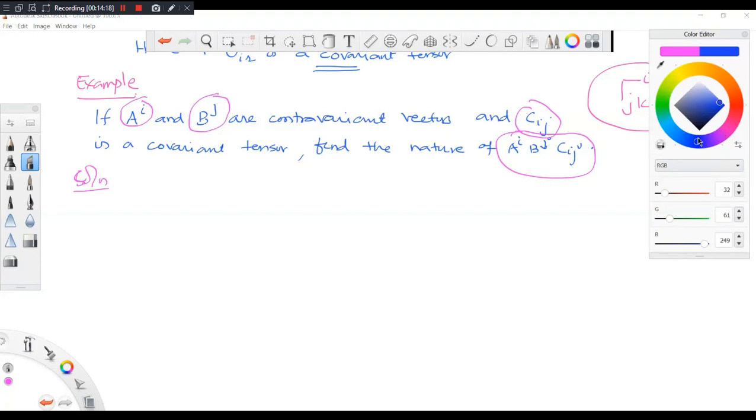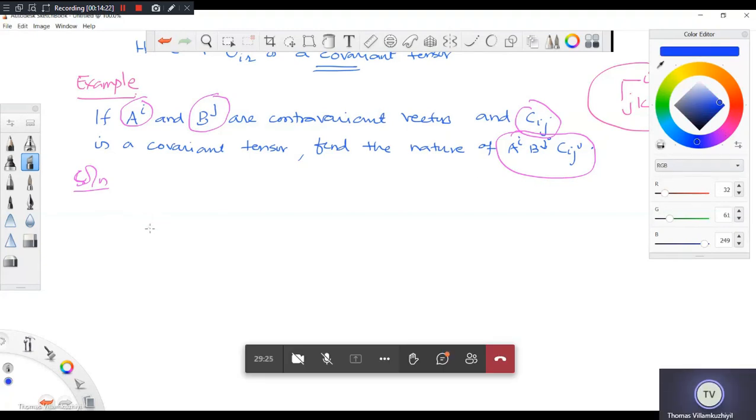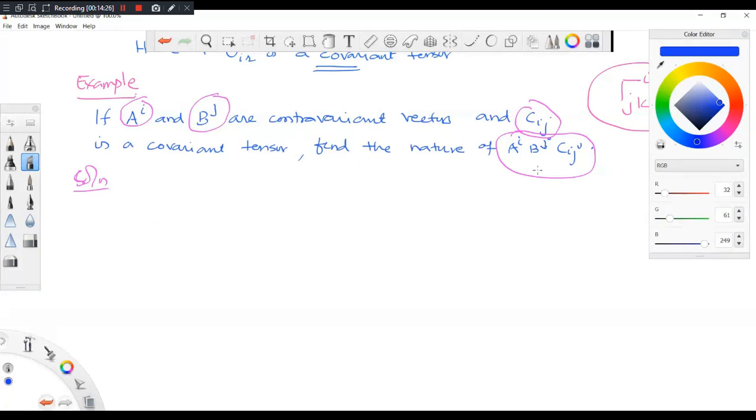Can you do it now? At least try. Can you tell me the method? What you have to do? Shall we transform? You have to transform. Whenever you get such problems, you always do the transformation.